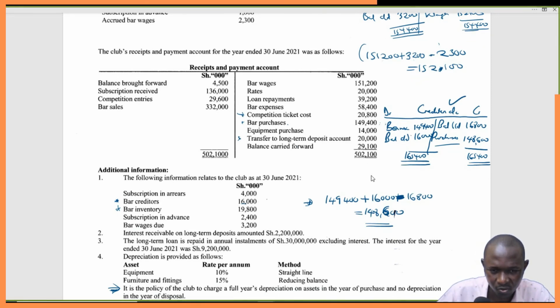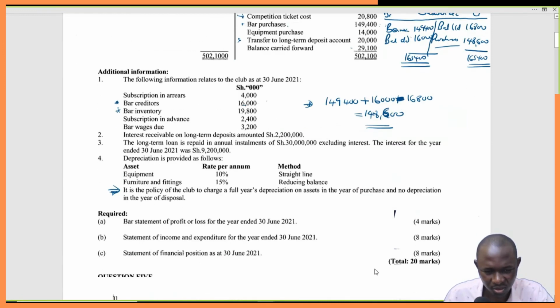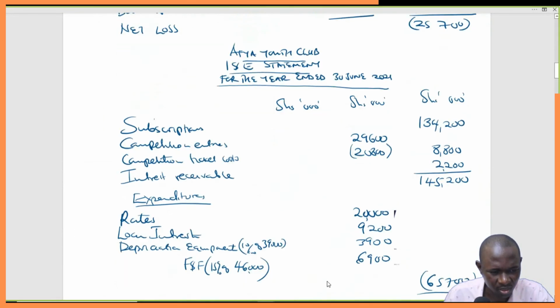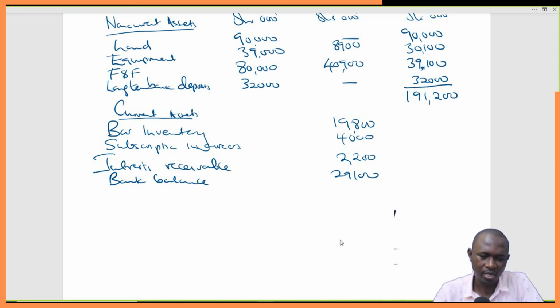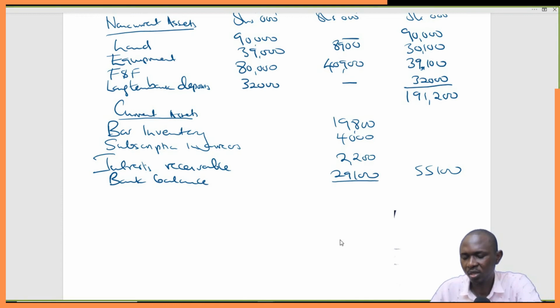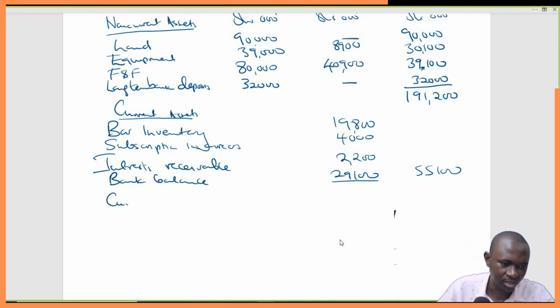So we simply come here and say bank balance 29,100. So I think we are done. So this will be 19,800 plus 4,000 plus 2.2 plus 29,100. That gives us 55,100. So just put it like that, 55,100, and then we go to current liabilities.